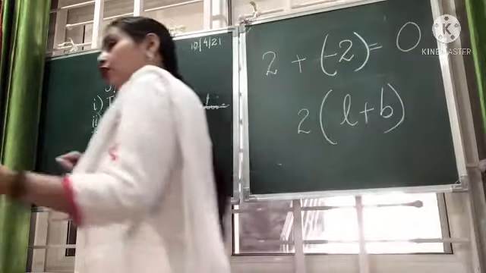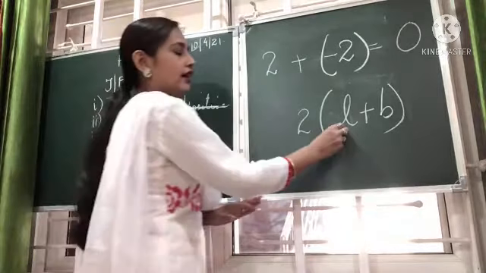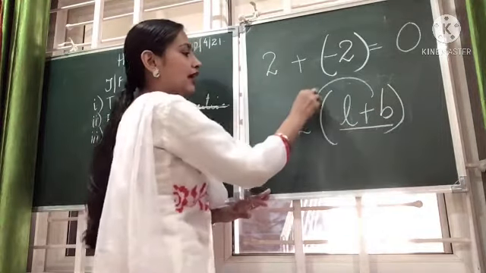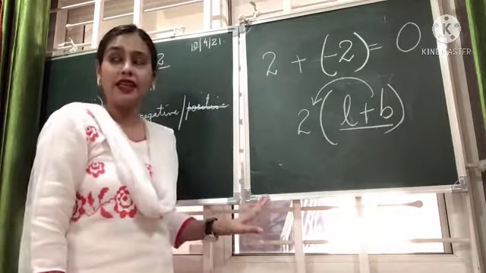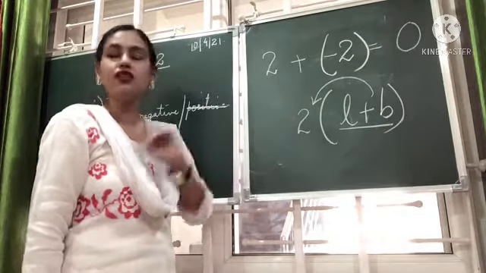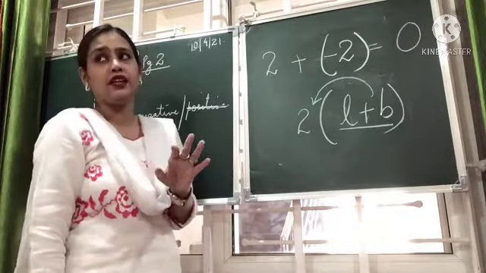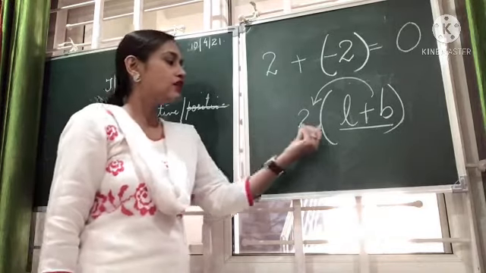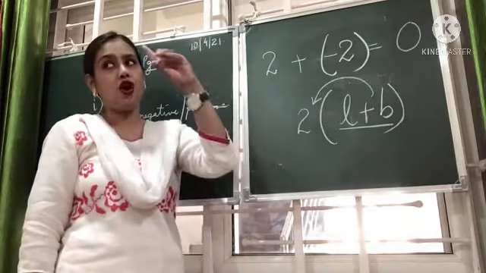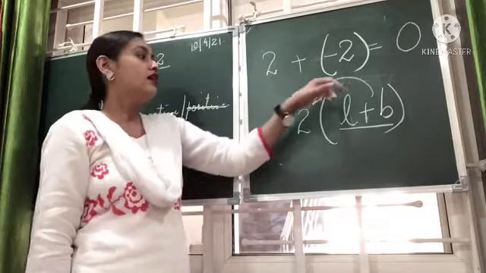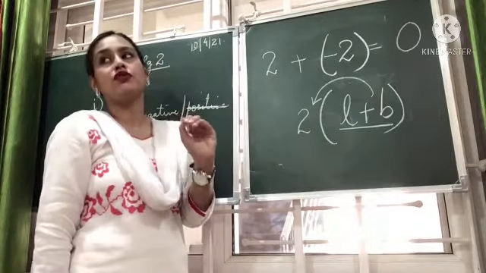And further, how do we solve it? We add the values here and we multiply it by 2. Yes, we multiply, no? Is there any multiplication sign here? No, sometimes we do put multiplication sign also. And what does this mean? Twice of. Of means multiplication, okay? Similarly, bracket also stands for of.